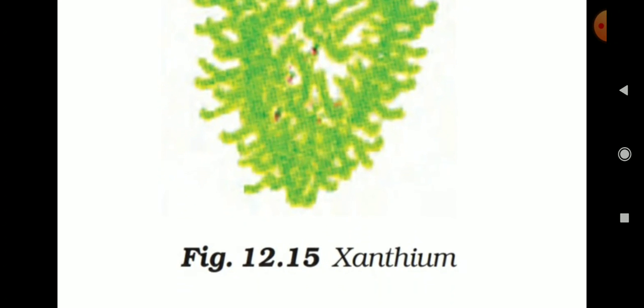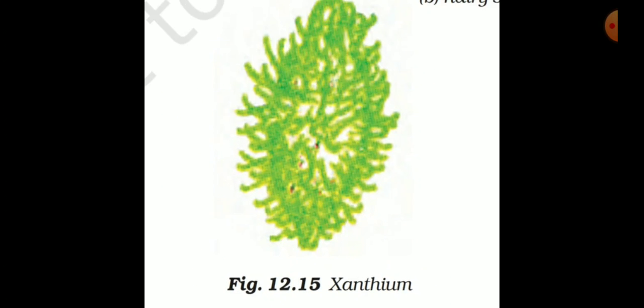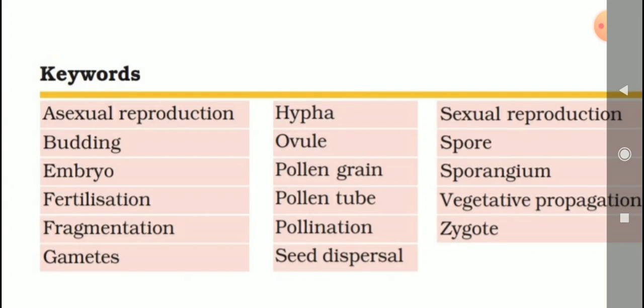If you see this picture, this one is a xanthium picture. Okay. This is an example of seeds dispersed by animals. Listen, all of you, listen carefully, students.